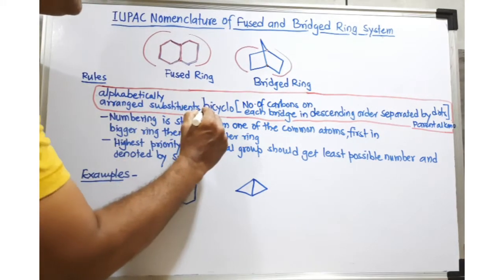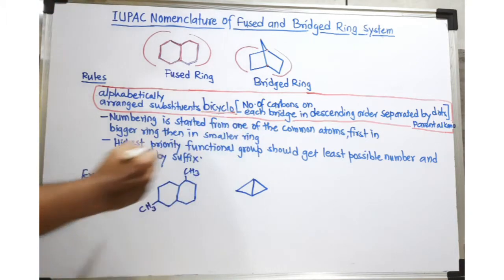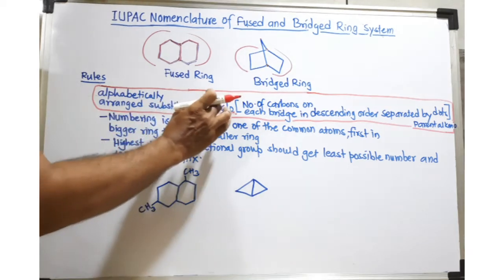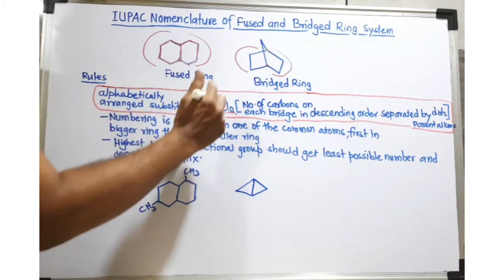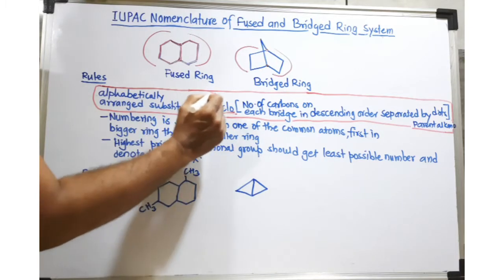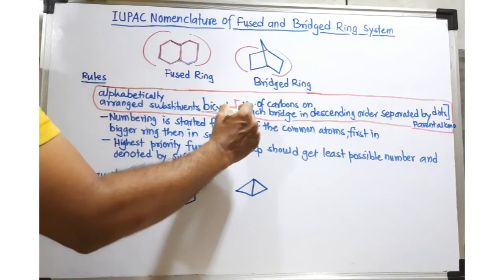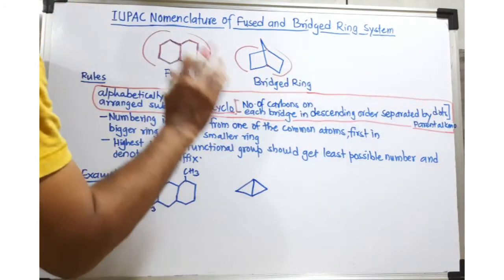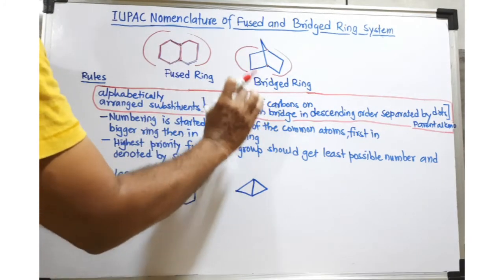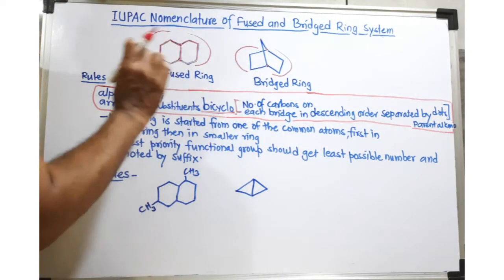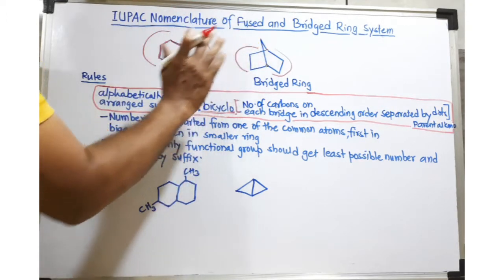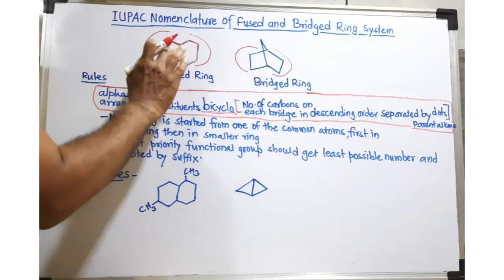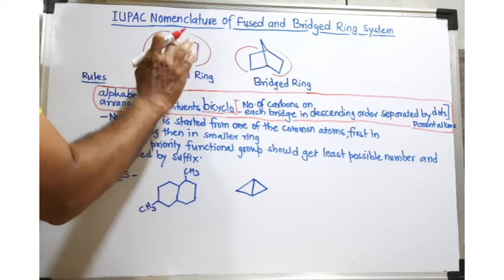After that, you have to write the word bicyclo. In our previous video, we have seen spiro compounds already. There was the word spiro, but since these are bicyclo compounds, you have to write the word bicyclo. After that, very similar to the spiro compound, we write a square bracket, and in the square bracket you have to write how many carbons are present on each bridge. There are 3 bridges present; although there is no carbon present on the central bridge, you have to consider 3 bridges, that bridge having 0 carbons.